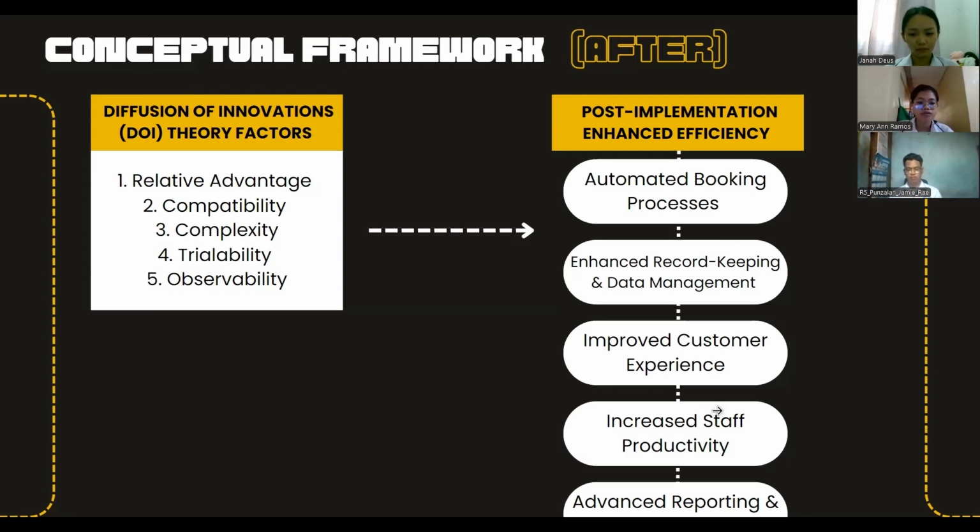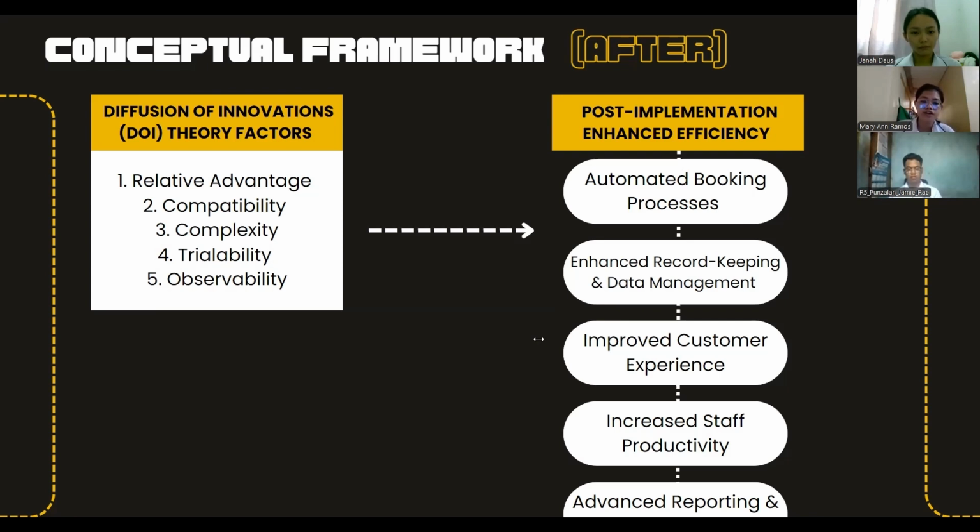After implementing the new system, the booking process is automated, allowing customers or users to make a reservation online at any time. For the automated booking process, the system provides instant confirmation and notification, reducing human error and speeding up the process.